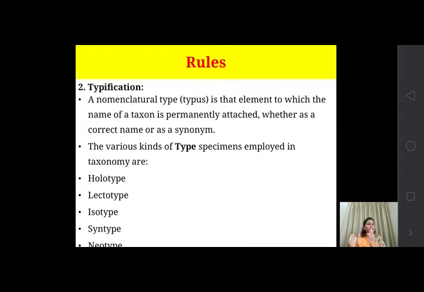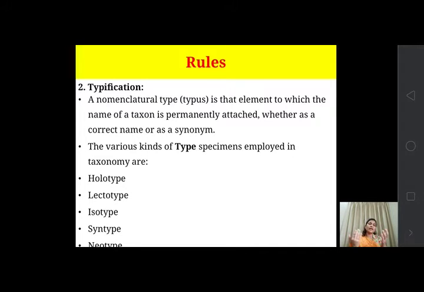Okay, every taxon has its own nomenclatural type, and it is permanently attached to that type. So with reference to that type, the name will be given. Okay, so this is the nomenclatural type or typus. The plant or the element is attached to that type permanently.